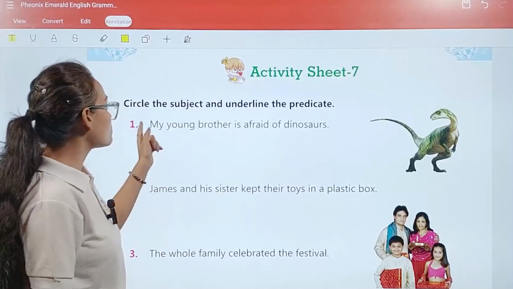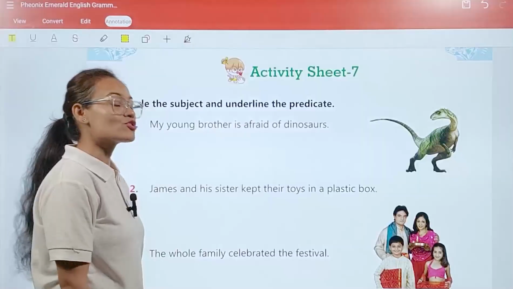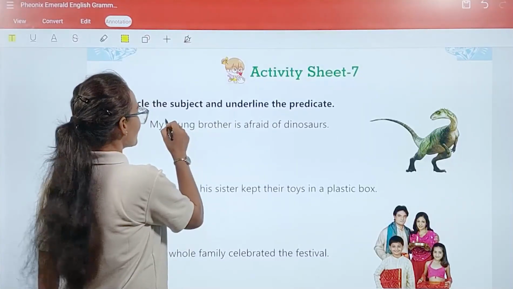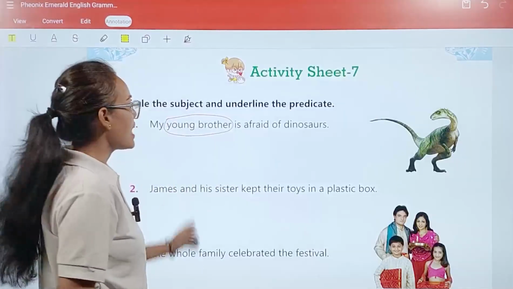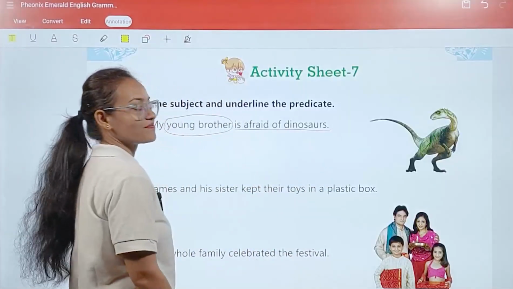So the first one is, my young brother is afraid of dinosaurs. Okay. So here, what is our subject? Our subject is young brother. That's why we are going to circle it. And the predicate is afraid of dinosaurs.